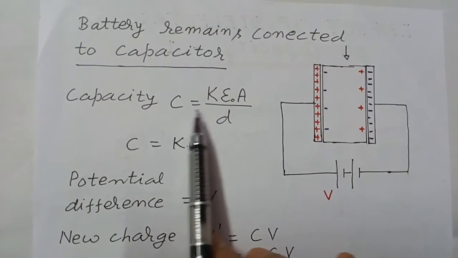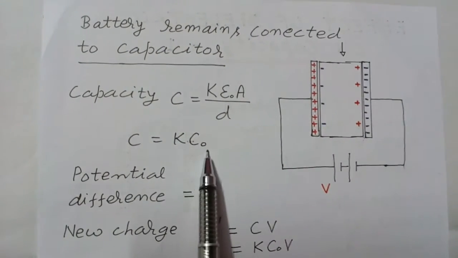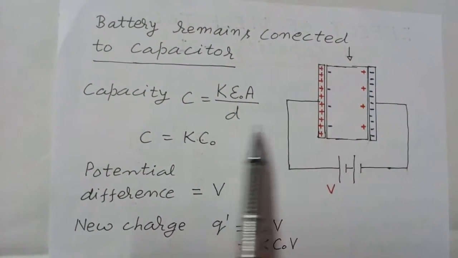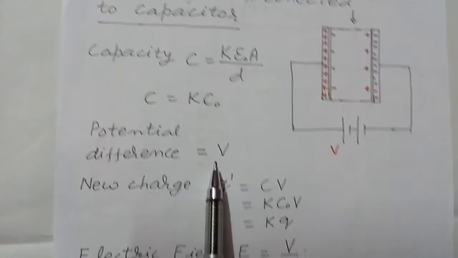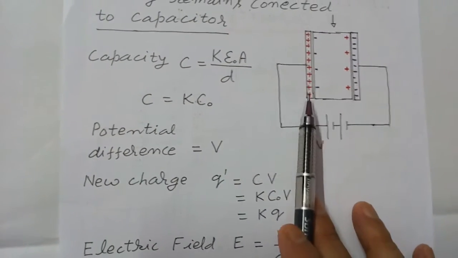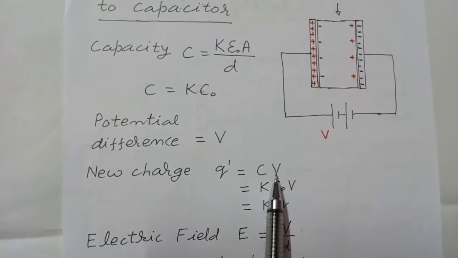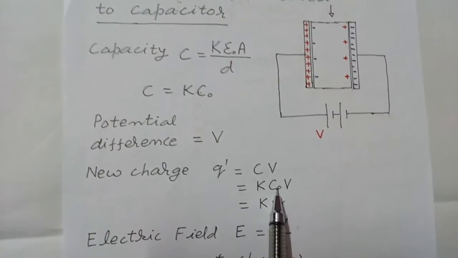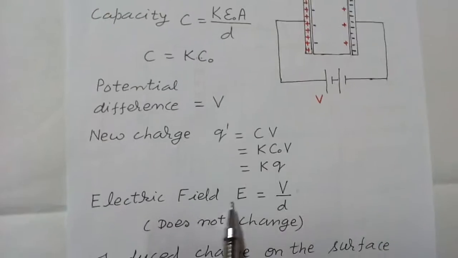Now capacity C is equal to K epsilon naught A upon d. So C is equal to K C naught, where K is the dielectric constant of the material of the slab. So capacity increases by a factor K. Potential difference remains the same. Now since capacity increases, the charge on the plates will increase. So the new charge Q dash is equal to C into V. This is equal to K C naught into V. So this is equal to K into Q, because C naught V is equal to Q. So charge increases from Q to Q dash.